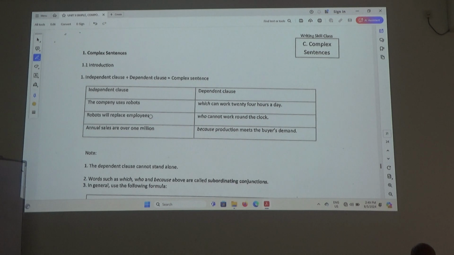Robots will replace employees. Can we put a full stop here? Yes, that's why it's independent. It can stand by itself. But if you continue, who cannot work round the clock? Employees are human beings, they cannot work round the clock. Round the clock means 24 hours a day. Can you work 24 hours a day?